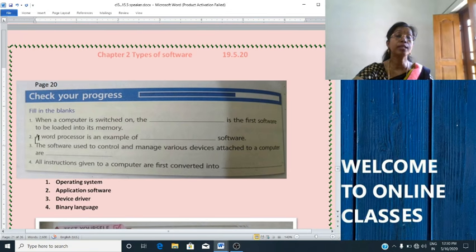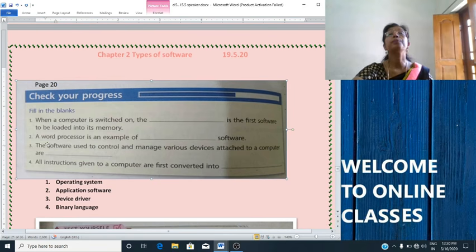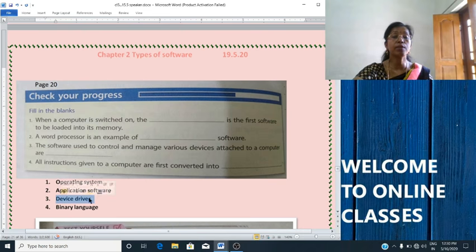Okay, now the second one. Word processor is an example of dash software. The answer is given here, application software. Word processor is an example of application software. Now the third one, the software used to control and manage various devices attached to a computer are device driver. We studied about device driver. So the third answer is device driver. It's written here. You can see the spellings are right.